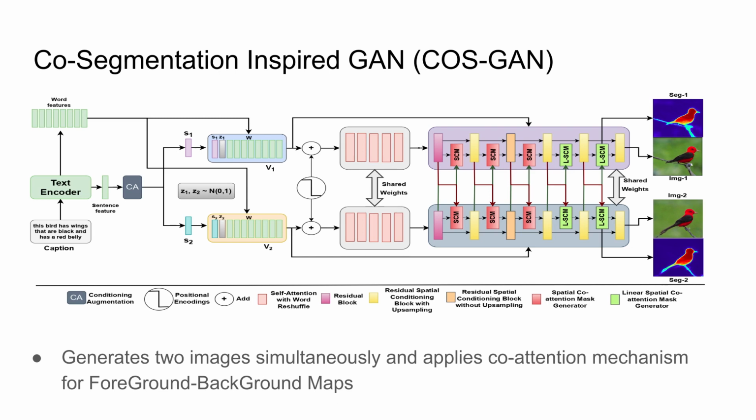are augmented with two different noise vectors to yield the two initial conditioning vectors. These vectors are transformed into low resolution spatial maps and then passed through multiple stages, where every stage consists of a spatial co-attention mask predictor, followed by upsampling convolution to finally output the generated images.